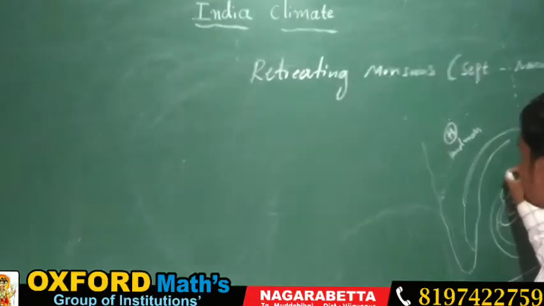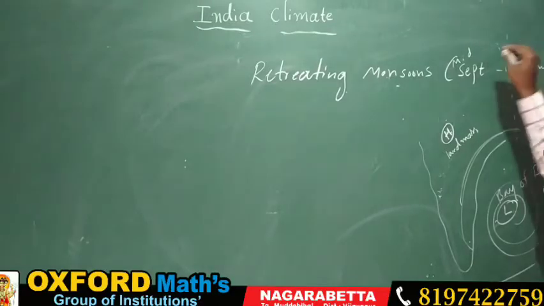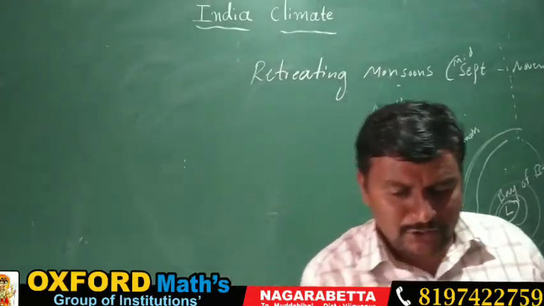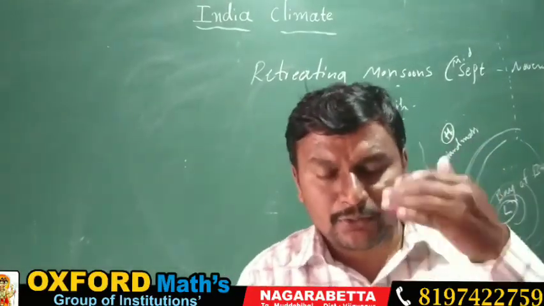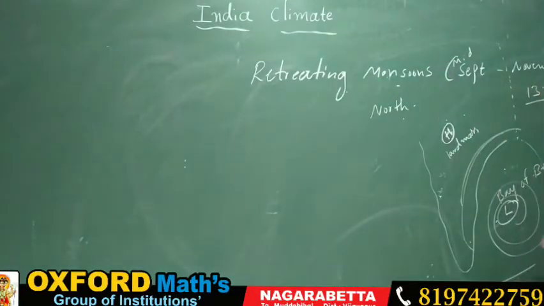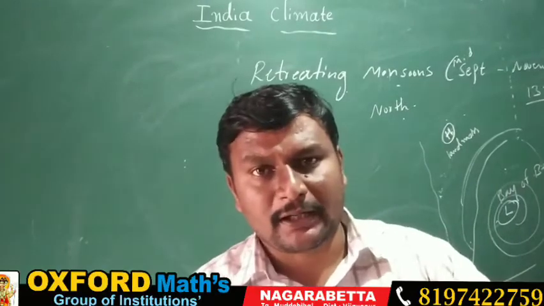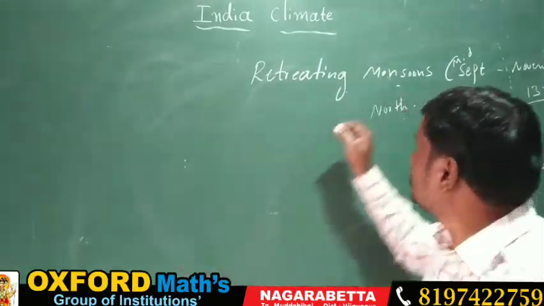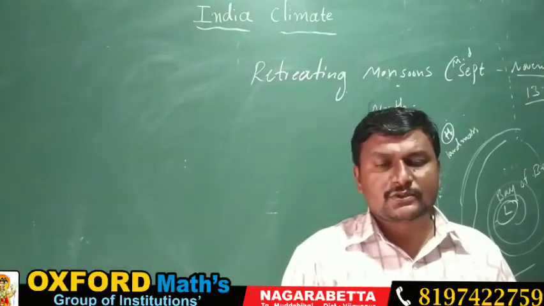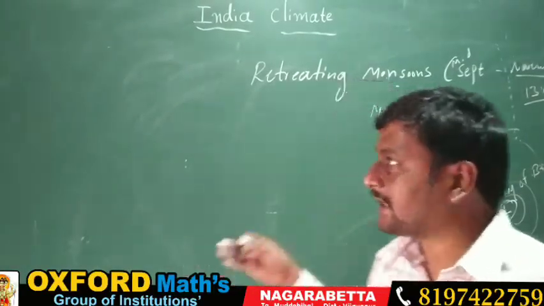So the retreating monsoon is created from mid-September to November. It is also called the northeast monsoon season. During this season, 13% of rainfall, how much percent? 13% of rain we get during which season? From mid-September up to November. Like this, we come to know how the rainy season and the retreating monsoon affect India.